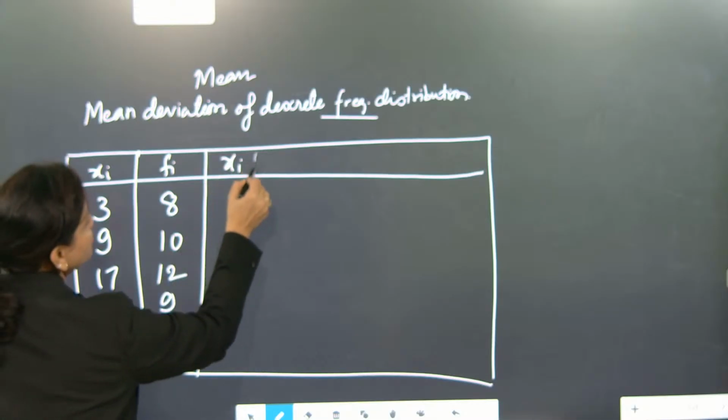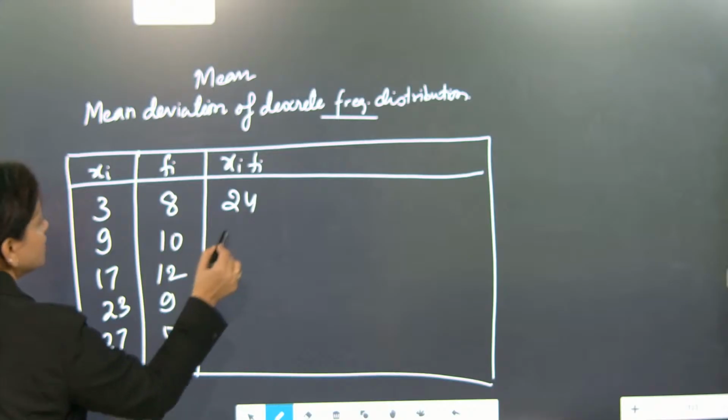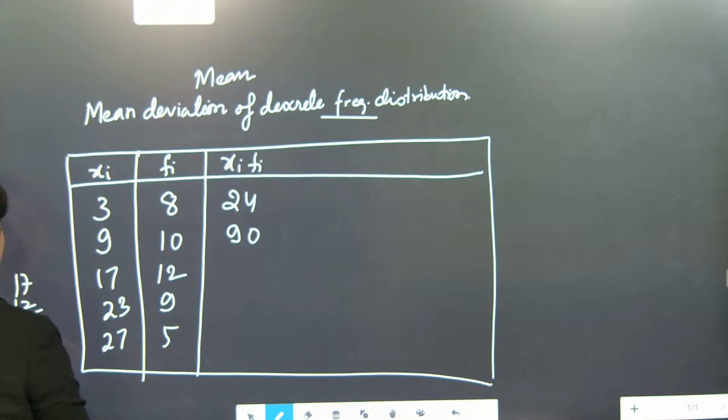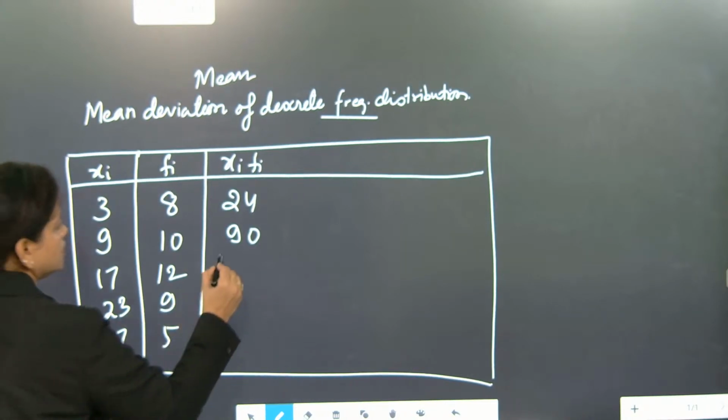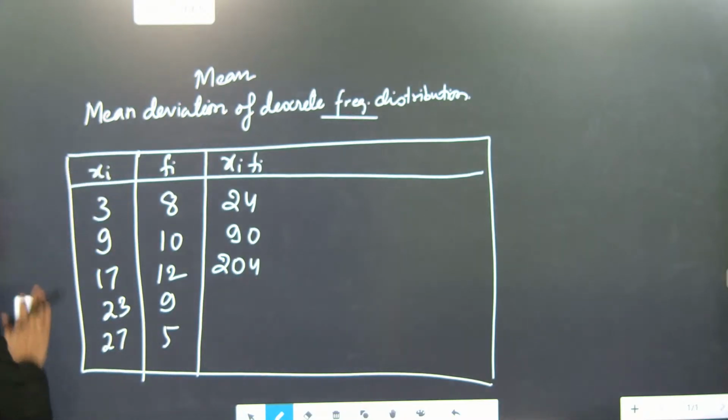So summation of fi xi. 3 times 8 is 24. This is coming as 90. Only 17 and 12 remain. If anybody has a calculator and any value is wrong, you can check on the spot.